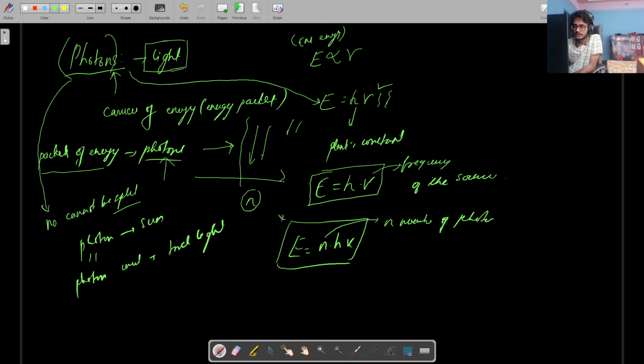So this relation gives an idea about the relationship between the energy emitted from a source and the energy of a photon multiplied by the number of photons being emitted. So the total energy given out by a source is n times h nu, n times the energy of one photon. So n is the number of photons, and h nu is the energy of one photon, right? So I think this is the basics that you need to know. I don't think anything else is required.